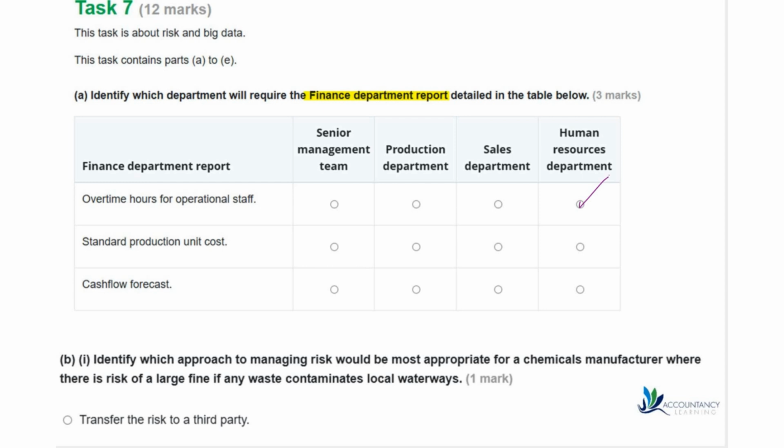Standard production unit cost. So that's all about the production of our goods. So the production department would be interested in that. And then cash flow forecast. So this is about how much cash have we got, what cash have we got coming in and what cash is going out. And the people that would be most interested in that is going to be the senior management team. So they can identify if there's going to be any problems going forwards in terms of how much cash the business has got.